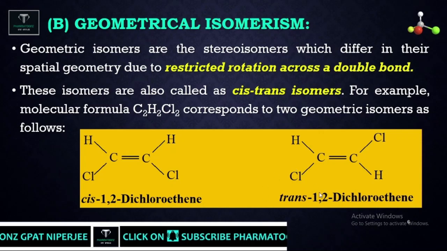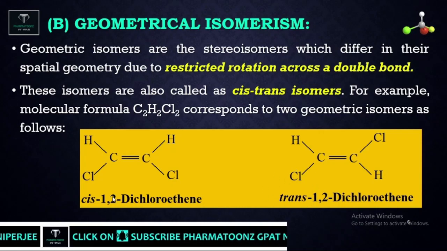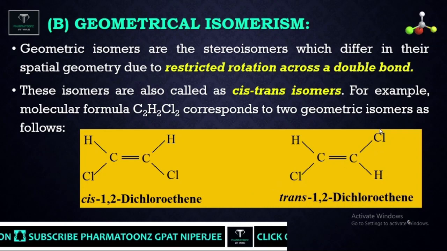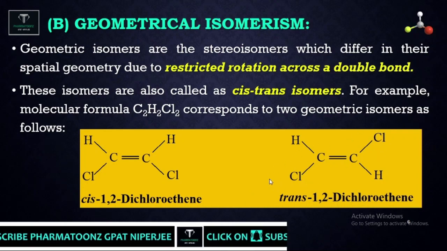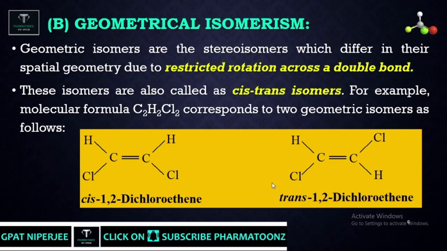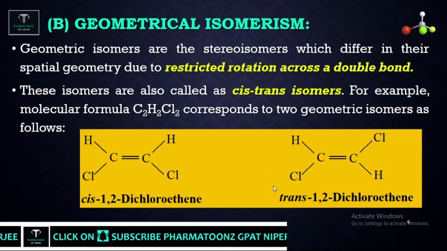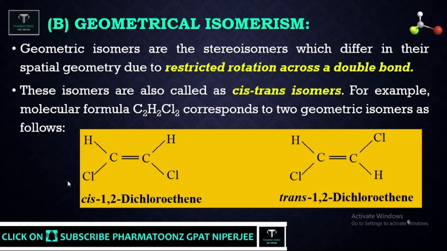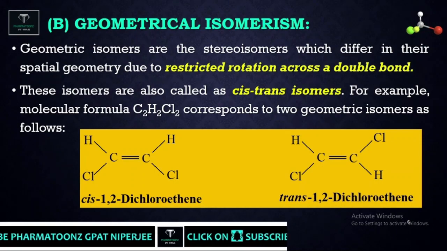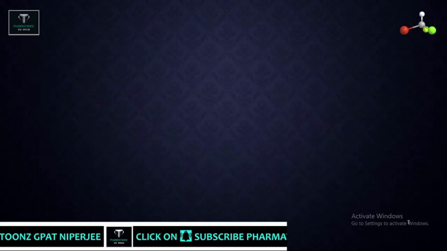The trans isomer of any molecule is more stable compared to the cis isomer, because in trans the two bulky groups are on opposite sides, so the distance is greater and no steric interaction or steric hindrance takes place. Due to that, less energy is required compared to the cis isomer. So the trans isomer of any molecule is more stable than the cis.